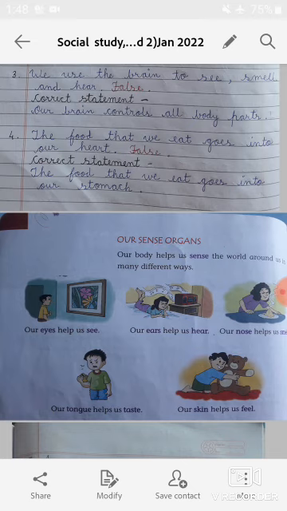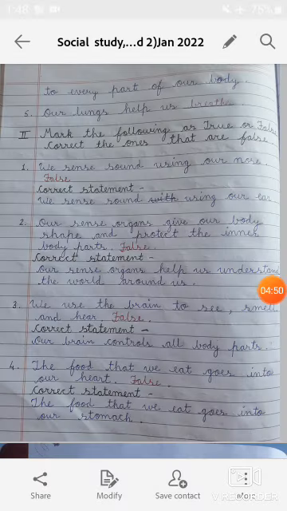So students, in many different ways our sense organs help us. Now students, next statement, third one: we use the brain to see, smell and hear. So students, this statement is also false, and the correct statement is our brain controls all body parts.